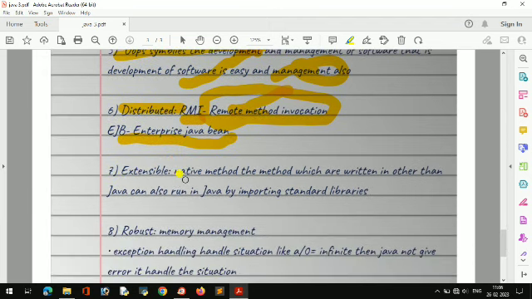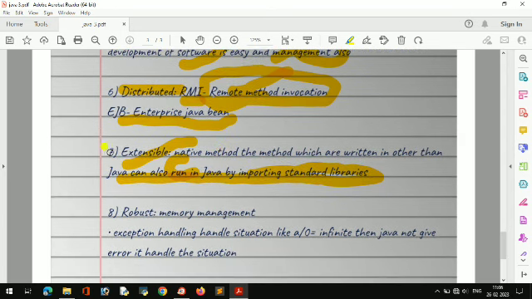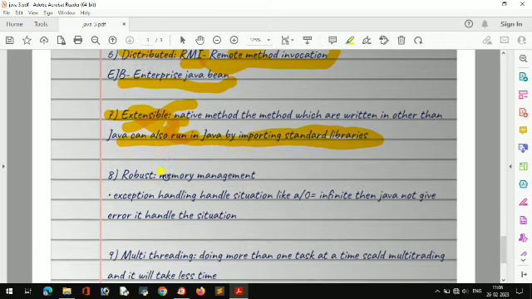Java is an extensible language because native methods, the methods which are written in languages other than Java, can also run in Java by importing a standard library. What does that mean? It means I have written one program in C language. I import some file of C language in Java and I can run that same program in my Java program. So Java is an extensible language, that is important.